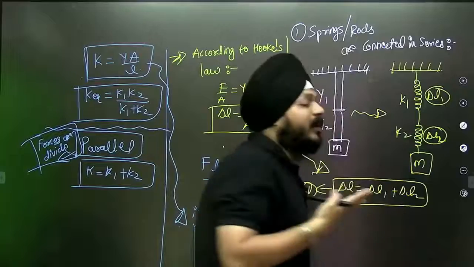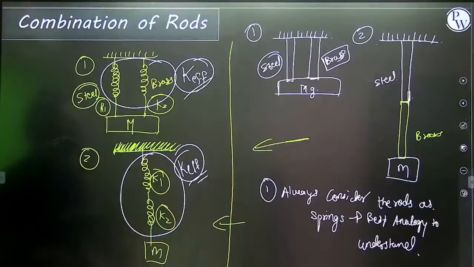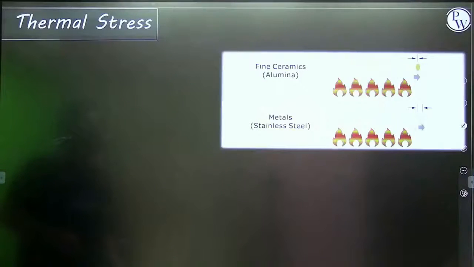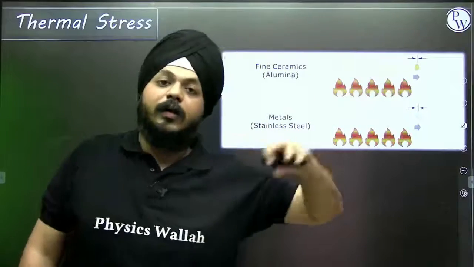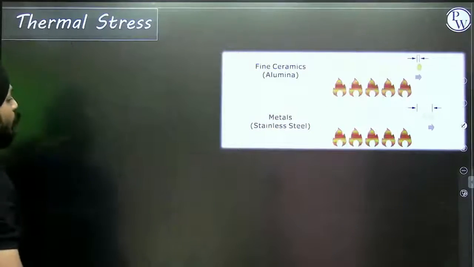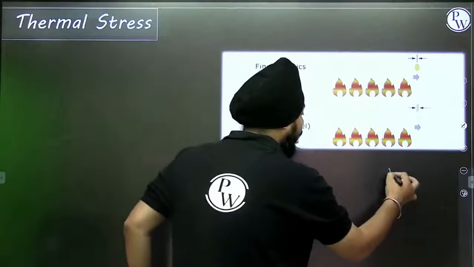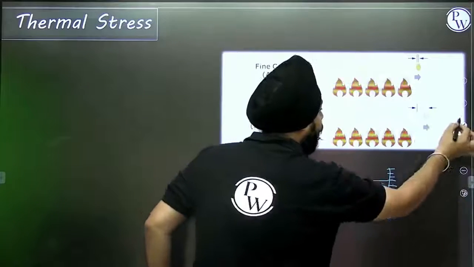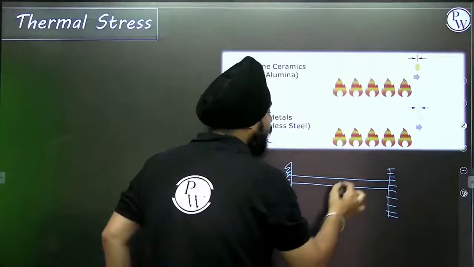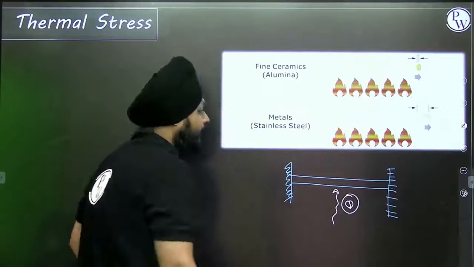Sums based on this were already asked in the NEET 2019 and 2020 papers. We are going to see that stuff also. And the final part is thermal stress. We will obviously see thermal stress in heat transfer also, but I'm going to show you. Suppose these are two rigid walls, and in between the two rigid walls one rod is connected.